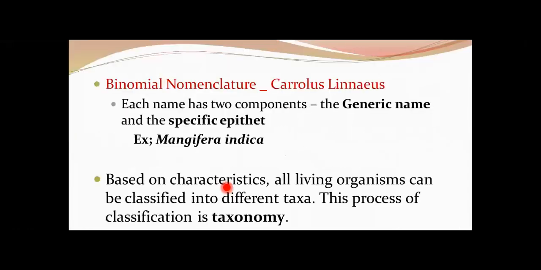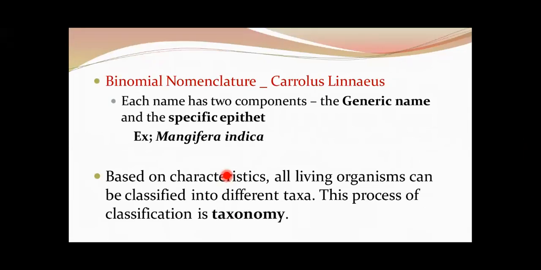Under nomenclature, we have different systems. The very important one among them is binomial nomenclature. Binomial nomenclature was proposed by Carolus Linnaeus. Under binomial nomenclature, each name has two components. One is called the generic name, and the other is called the specific epithet. For example, Mangifera indica. The common name is mango. In Mangifera indica, Mangifera represents the genus and indica represents the species.